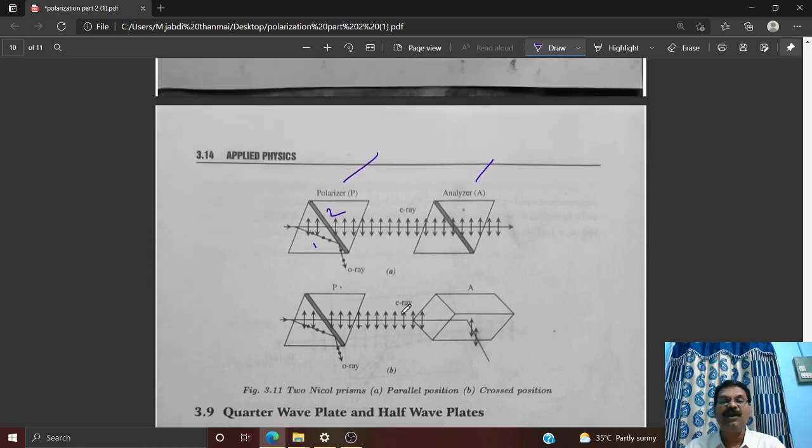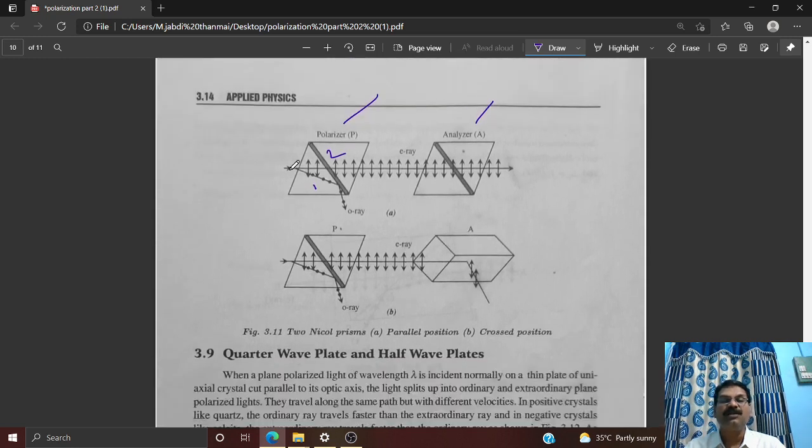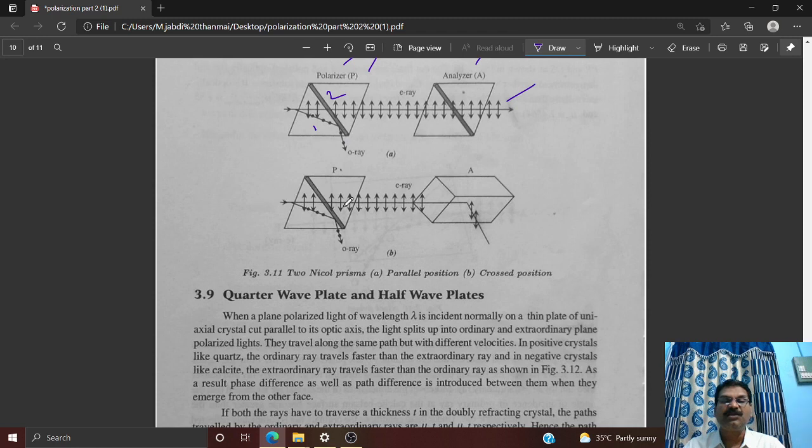Okay, so in the first context, what happened is that ordinary unpolarized light travelled through the first Nicol and plane polarized light was formed, so it behaved like a polarizer, and it continues to pass through the second Nicol also, which is acting like an analyzer. The polarized light passes through the second reflecting surface of the analyzer, and there we got maximum light. But in the second context, the light passes through the first Nicol and you get plane polarized light, but the second Nicol, acting as analyzer, is rotated through an angle of 90 degrees.